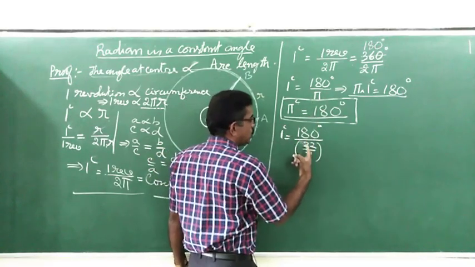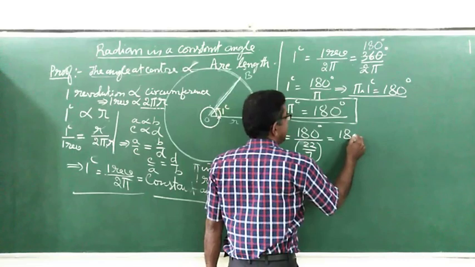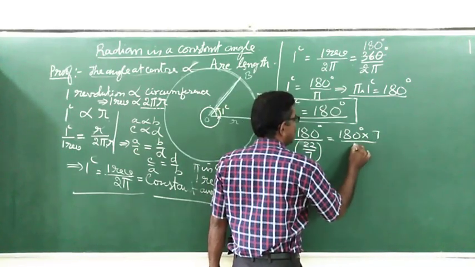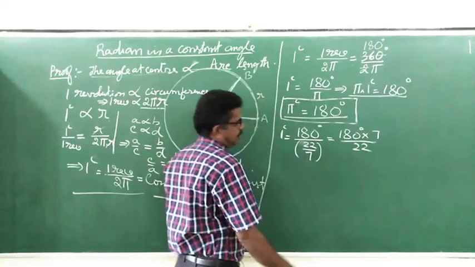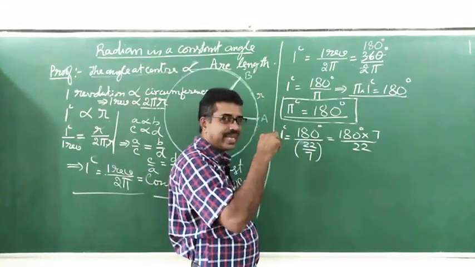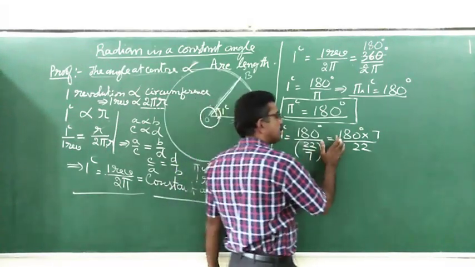Therefore, I may write it is 180 degree into 7 divided by 22. I am keeping this as an exercise for you. Please do the calculation.